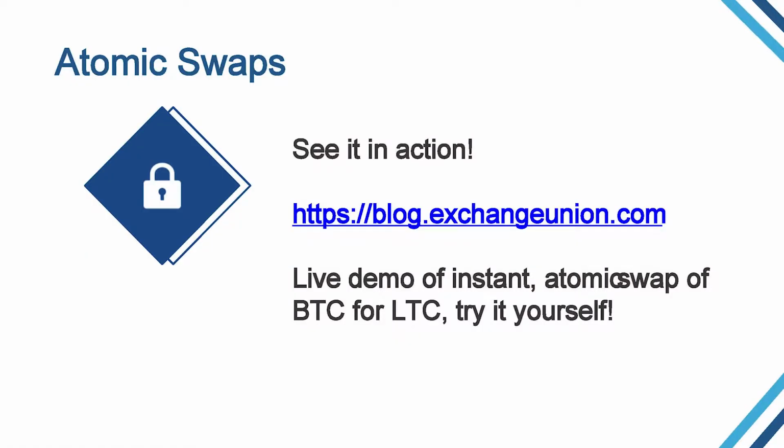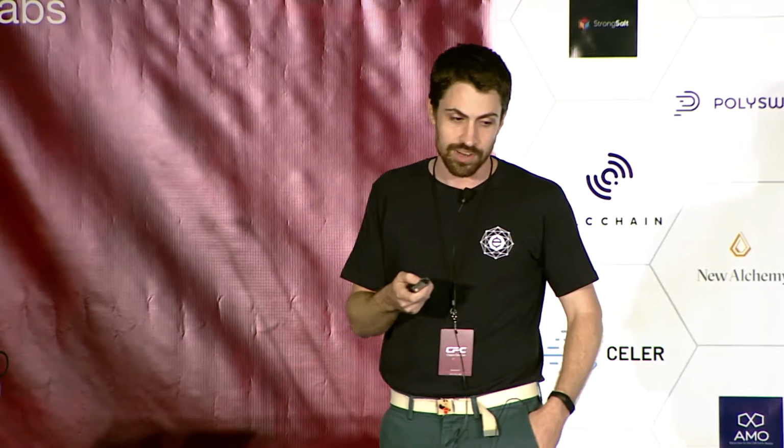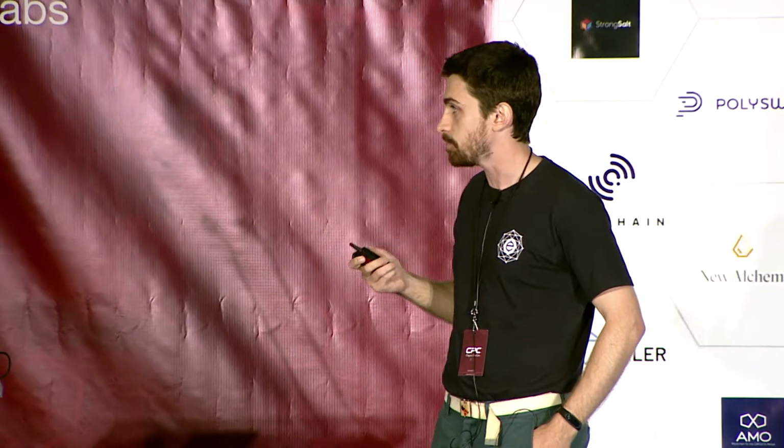If you don't believe me, we actually have a demo of this, a working demo. You can go to our blog, check it out. You can actually do this yourself. We have a Bitcoin to Litecoin swap. We have detailed steps. Anyone can try it for themselves. And it's really nifty. It's still early technology, but it works, and there's this working proof of concept.